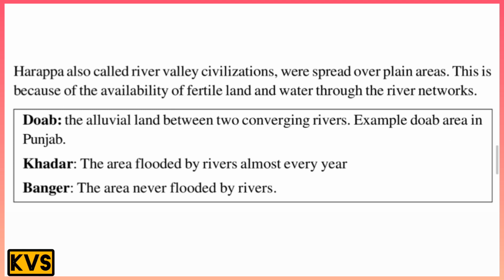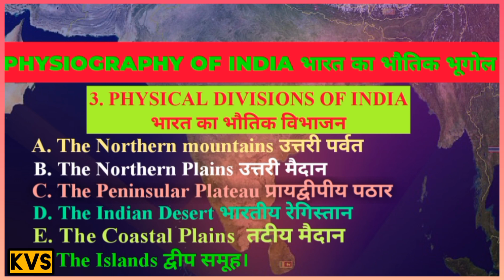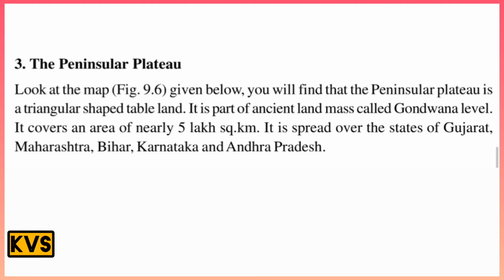Next, the Peninsular Plateau. Look at the map given below and you will find that the Peninsular Plateau is a triangular-shaped tableland. It is a part of an ancient landmass called Gondwanaland. It covers an area of nearly 5 lakh square kilometers. It is spread over the states of Gujarat, Maharashtra, Bihar, Karnataka and Andhra Pradesh.